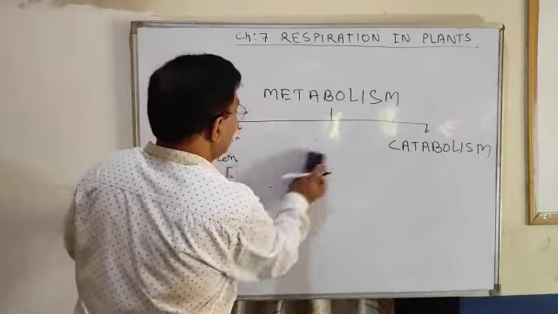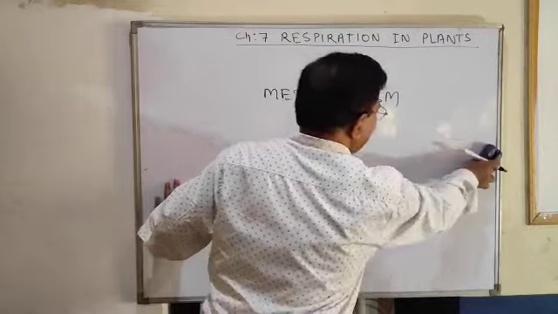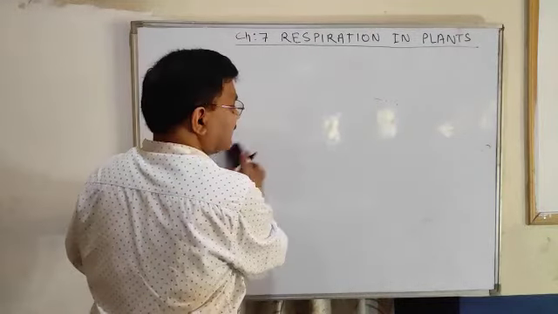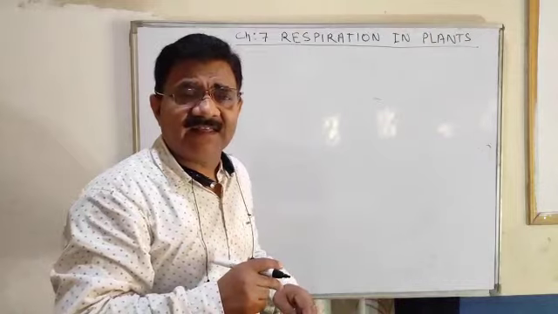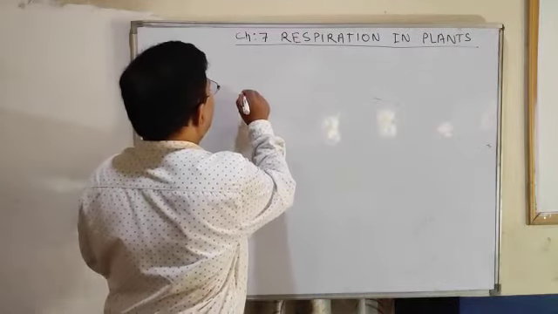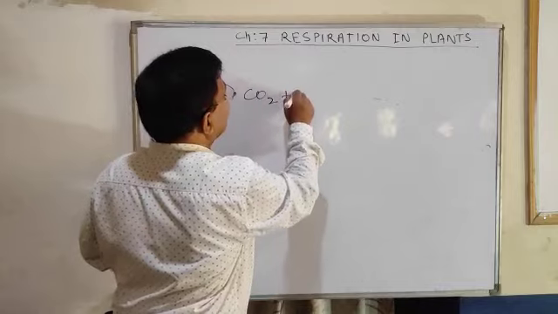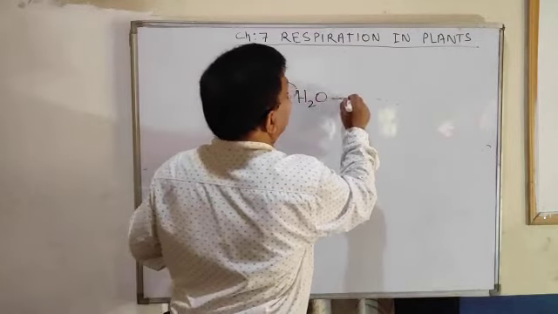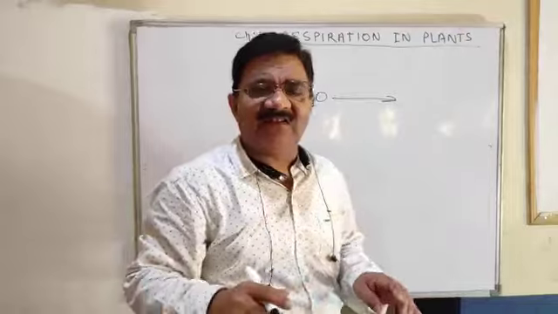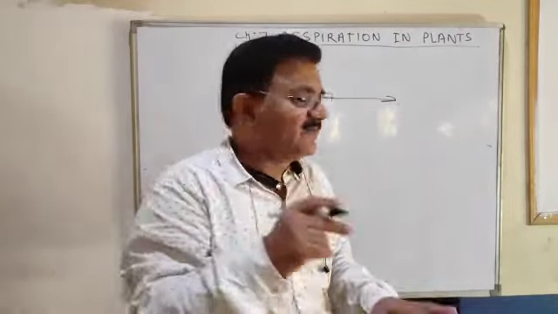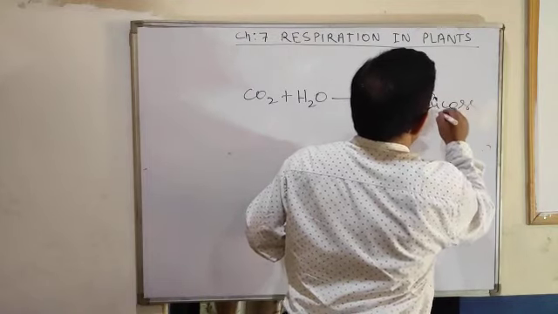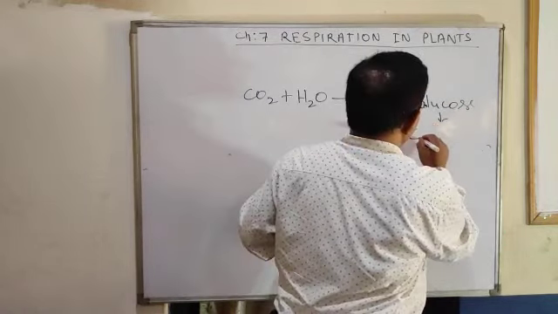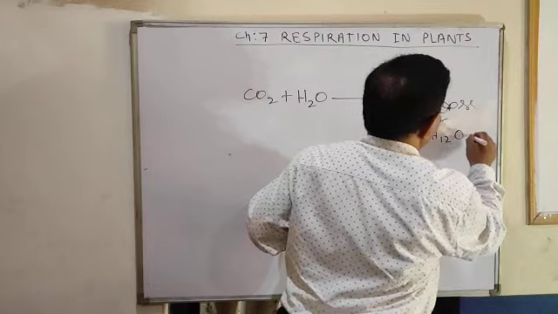Let us discuss one example. See, constructive process: photosynthesis, you have read. What are the raw materials required in photosynthesis? Yes, carbon dioxide and water. And these carbon dioxide and water, in the presence of sunlight and chlorophyll, are converted to glucose, which is the main product, C6H12O6.